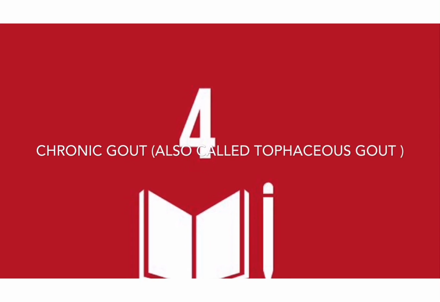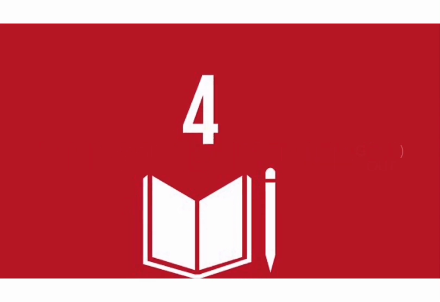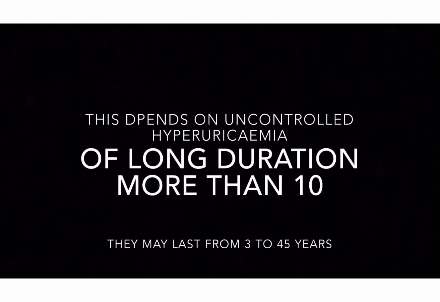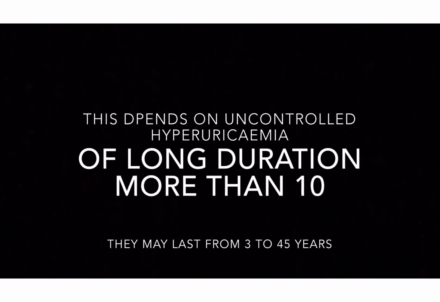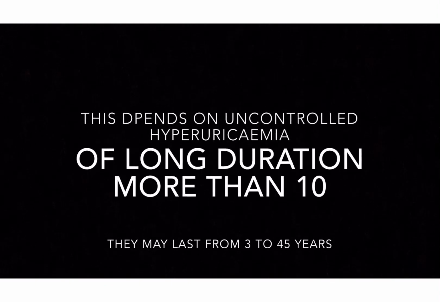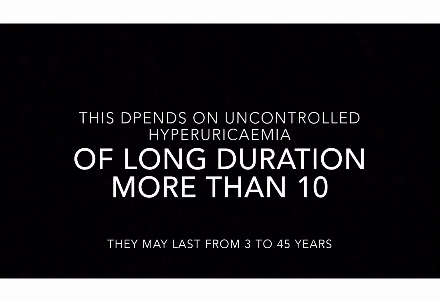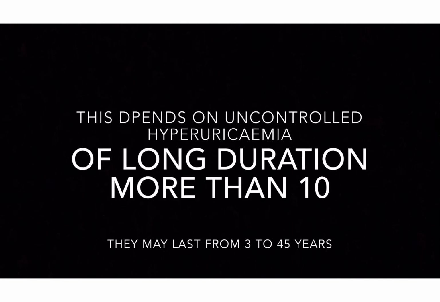The fourth phase, chronic tophaceous gout. This depends on uncontrolled hyperuricemia of long duration, more than 10 years. They may last from 3 to 45 years.